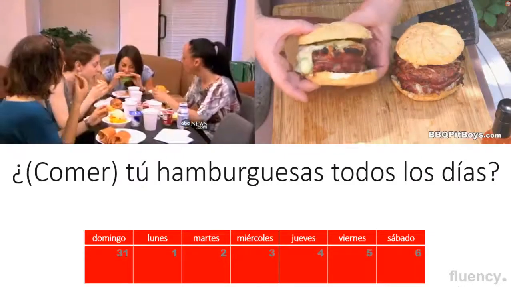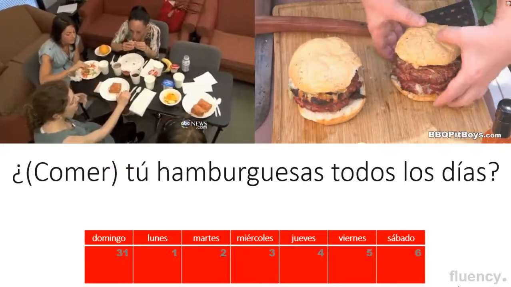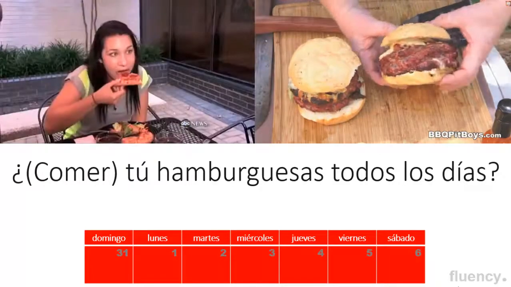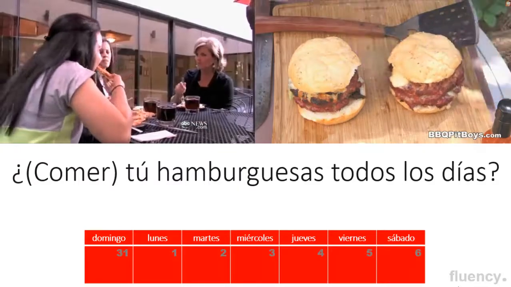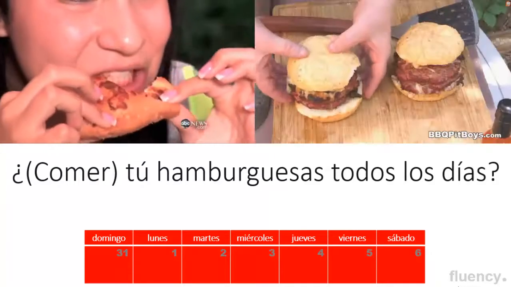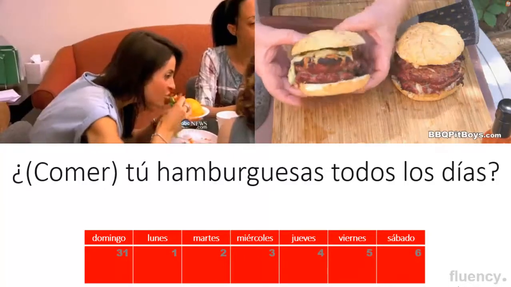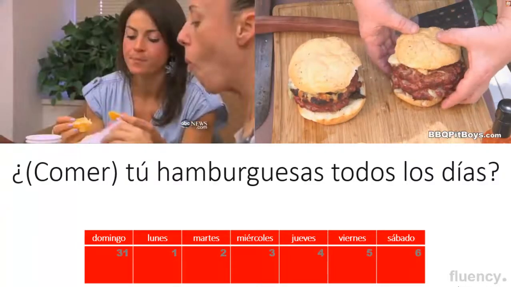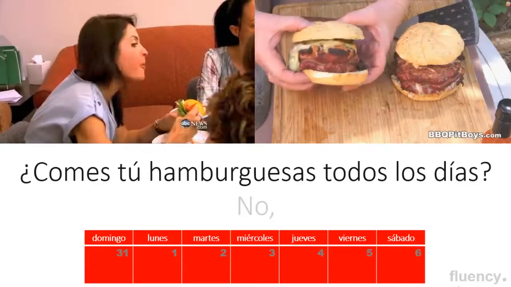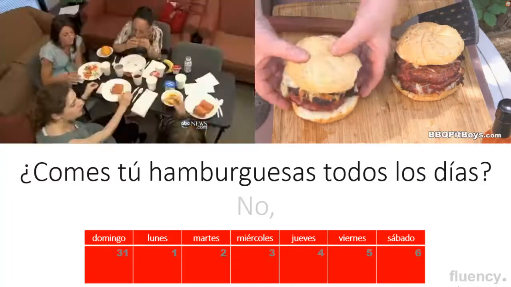So if I asked you this question here, I'd have to conjugate the verb in parentheses first, right? And for what word am I conjugating this verb? I'm conjugating this verb for tú, because tú is the person, it's the subject in this sentence. And it comes after the verb because it's a question, right? So I'd conjugate comer for tú, and I'd get comes, right? ¿Comes tú hamburguesas todos los días?